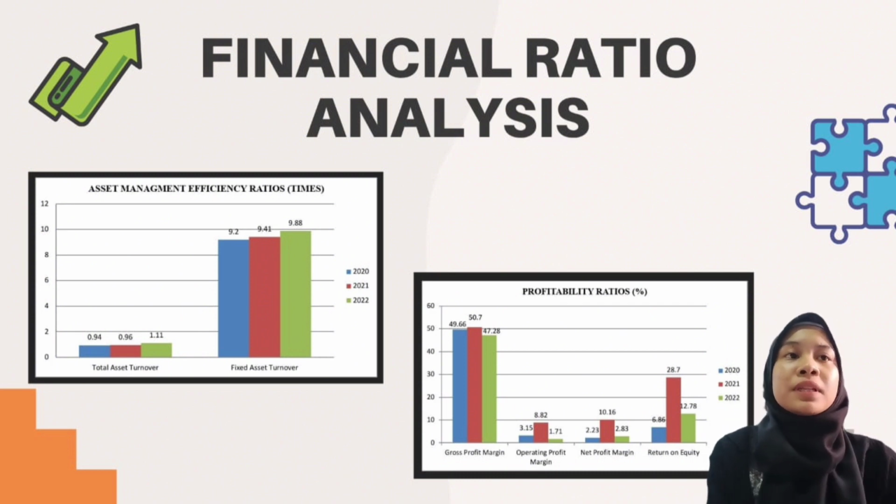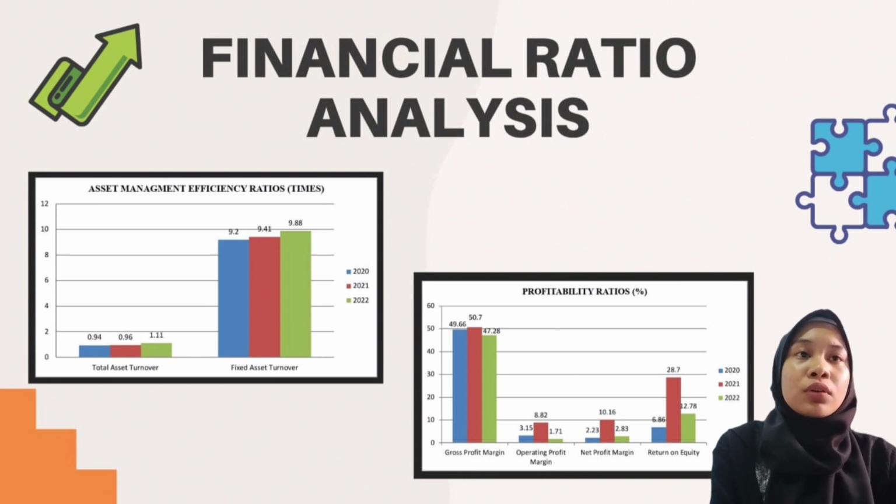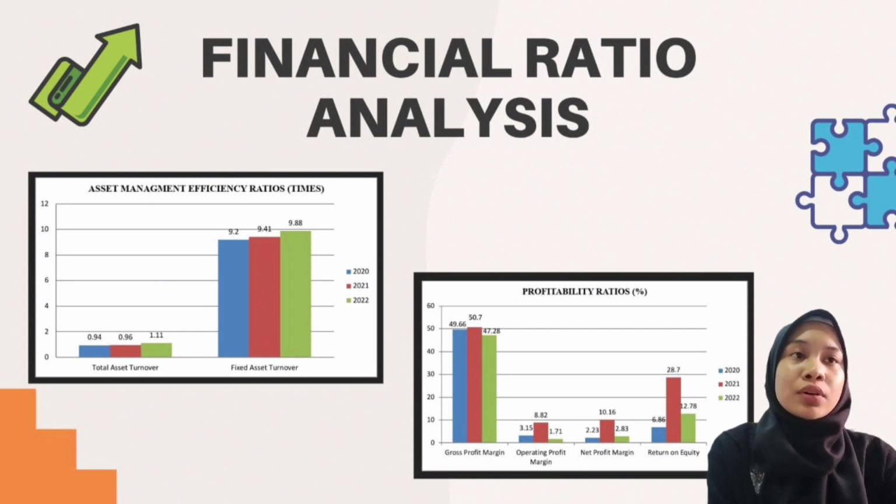And for the profitability ratio, first is gross profit margin. The highest gross profit margin is in 2021, which is 50.7%, and the lowest is in 2022, which is 47.25%. Next is operating profit margin. The highest is in 2021, which is 8.82%, and the lowest is in 2022, which is 1.71%. And next, net profit margin. The highest is in 2021, which is 10.60%, and the lowest is in 2020, which is 2.23%.